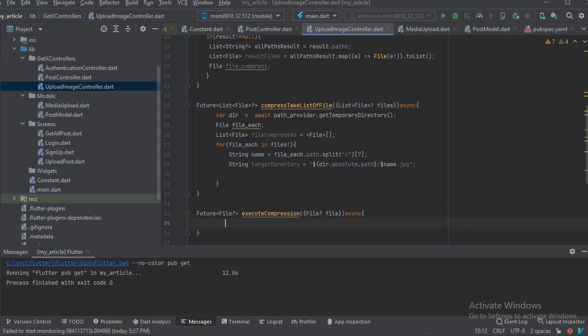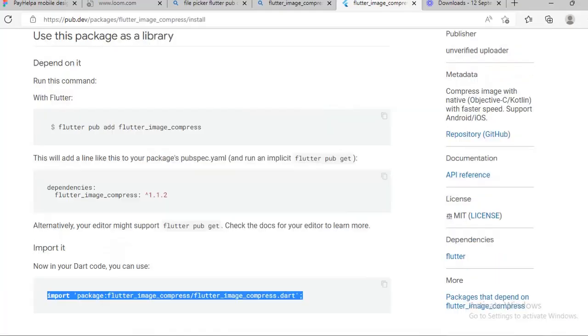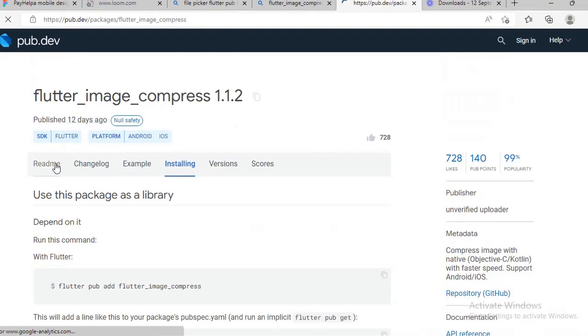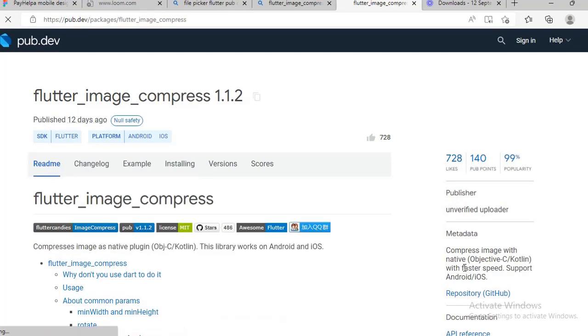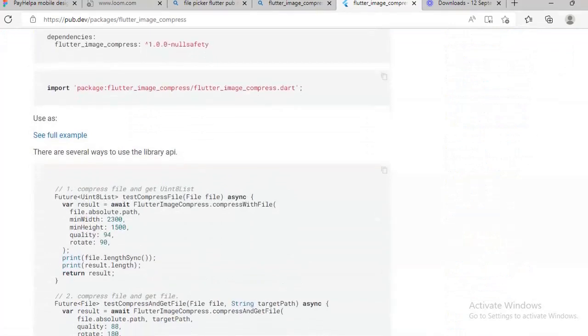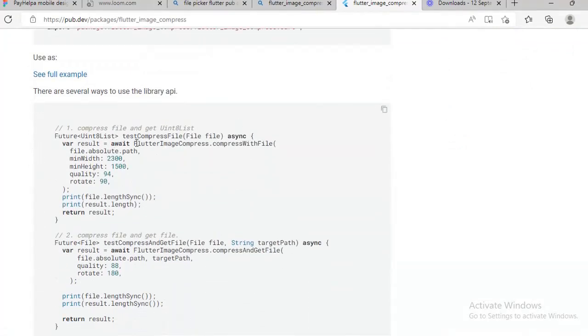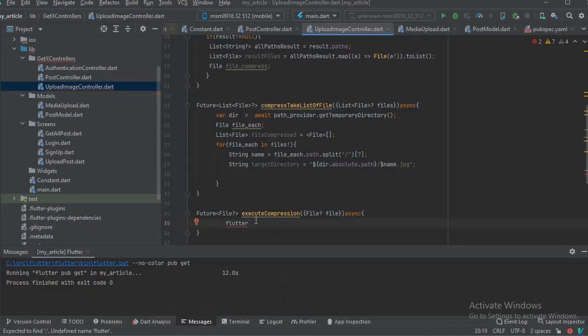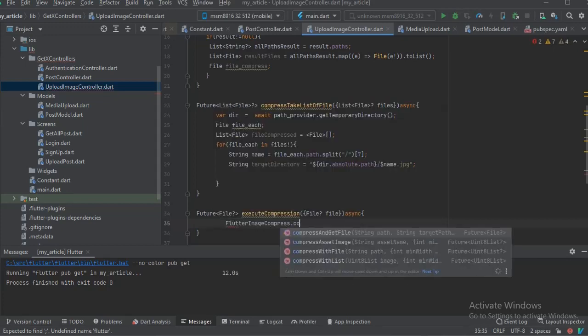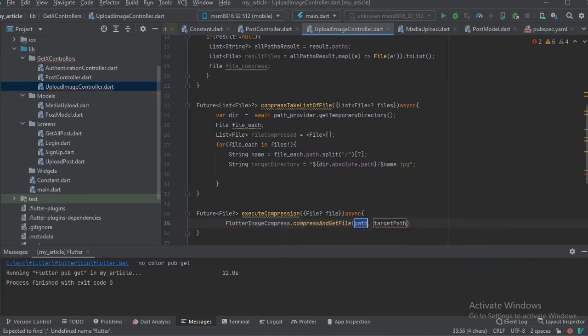So in here we're gonna have Flutter, let's see the documentation first of all in order to use it in the README. I just want to go through the documentation a little bit here. Okay, this is it. So we're gonna say Flutter image compress with file. Okay, got it. Okay, so we're gonna say Flutter image compress and get file. Yeah, that's what we want to use.